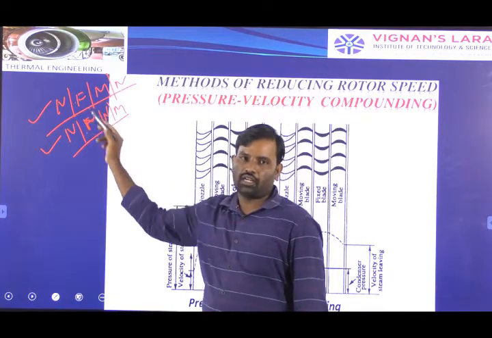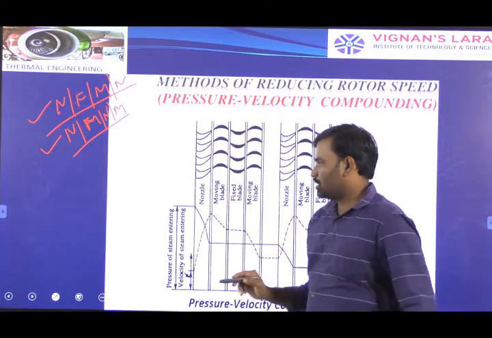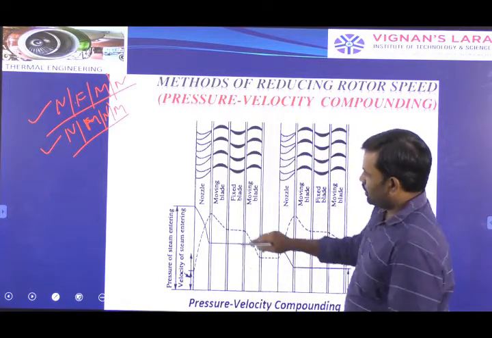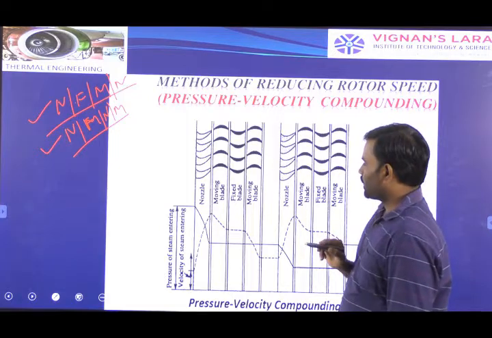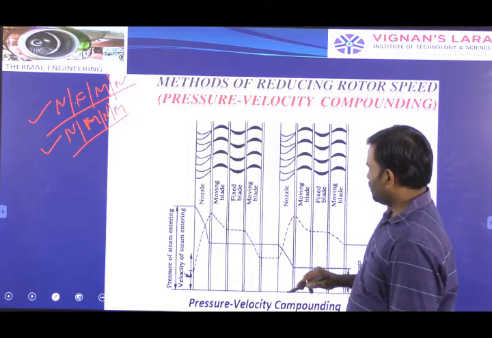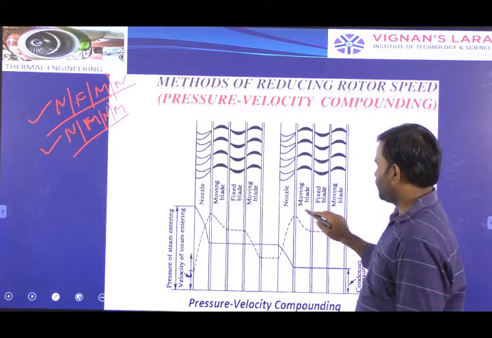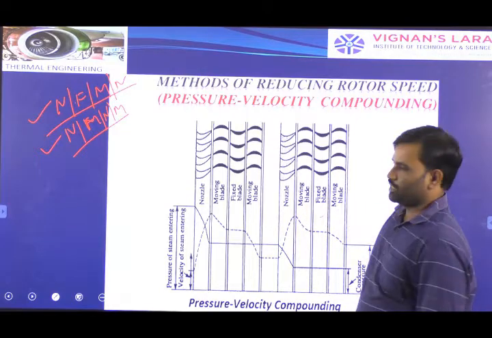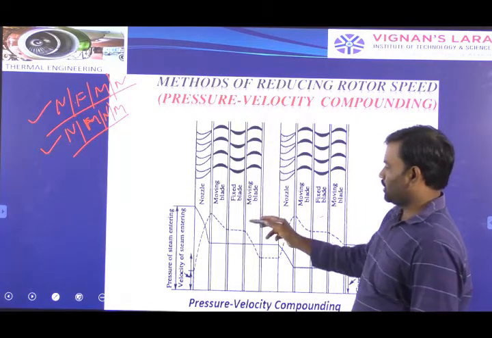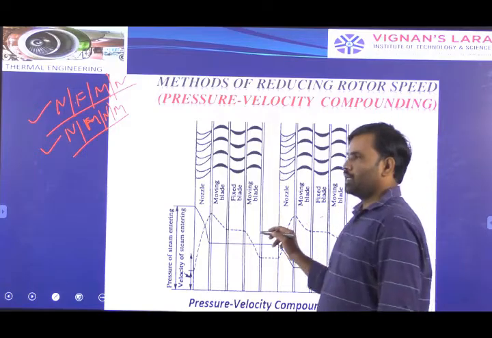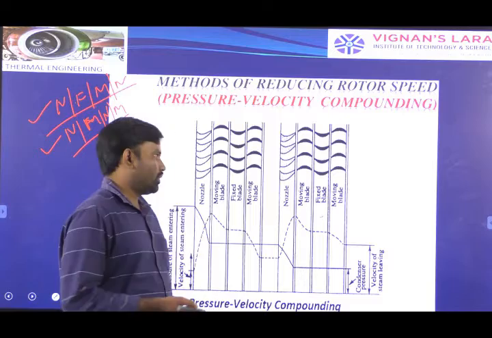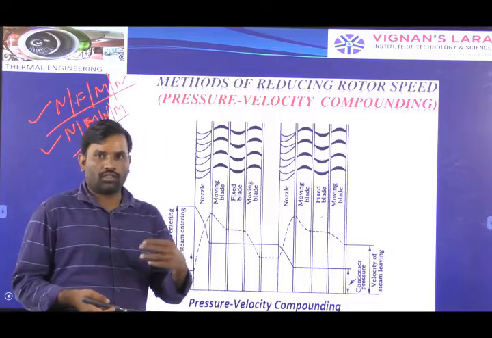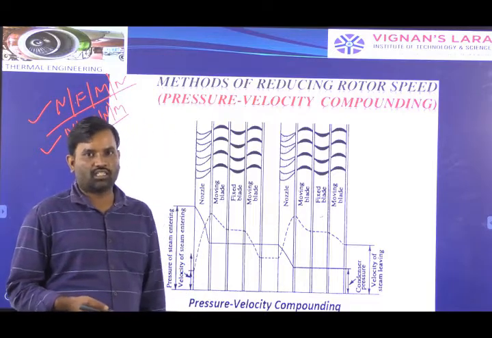Combinedly, we are adding velocity and pressure by means of nozzles and moving blades. See, nozzles, moving blades, and fixed blades. Again moving blades, and again nozzles, again moving blades, fixed blades, again moving blades. In that manner we are reducing the speed of the rotor according to our power limit, according to a reasonable, practical rotating speed of the shaft.